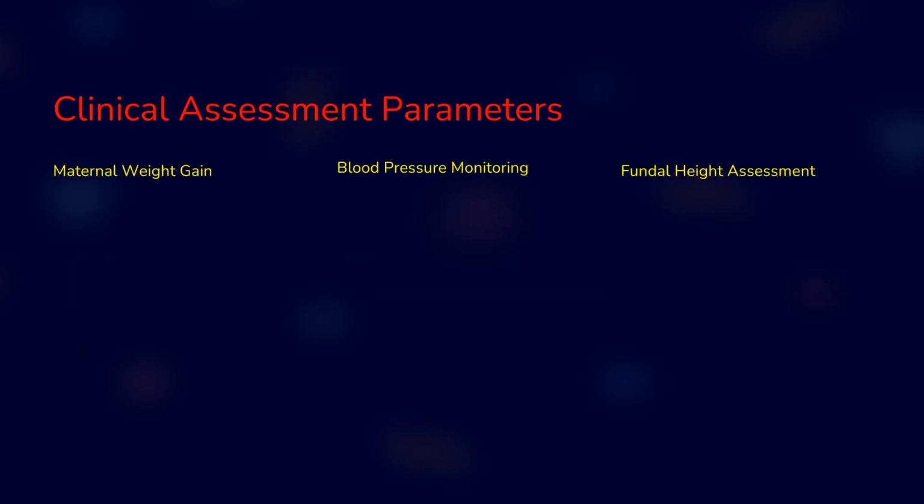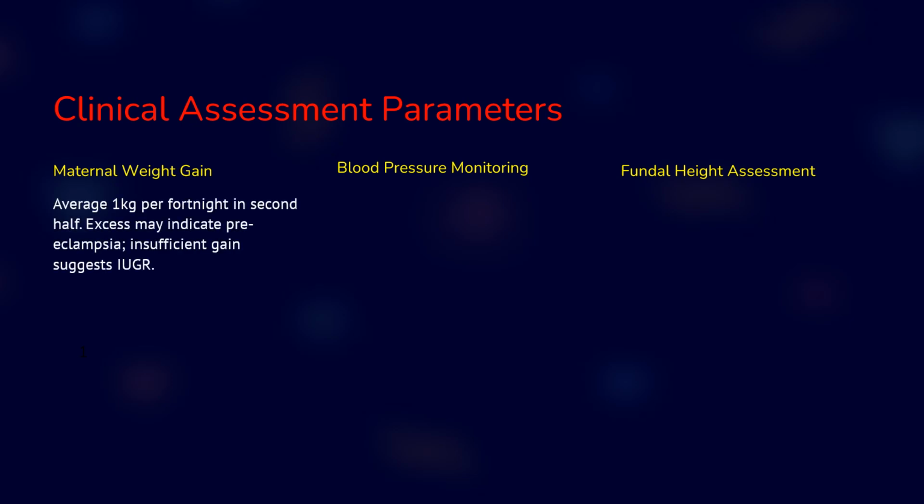Now let's see the different parameters to assess the fetal well-being. The first one is to measure the mother's weight. Throughout a pregnancy, a woman should put on around 9 to 12 kg of weight. In the first trimester, which means the first 3 months, she has to put on at least 1 kg. From the second trimester, she has to put on at least 1 or 2 kg per month of weight.